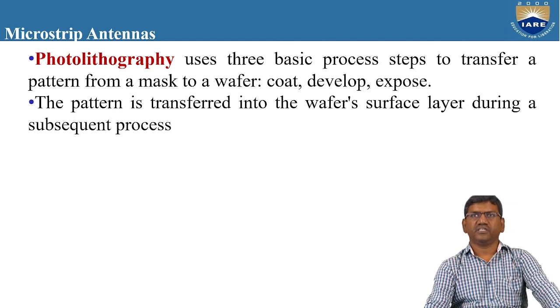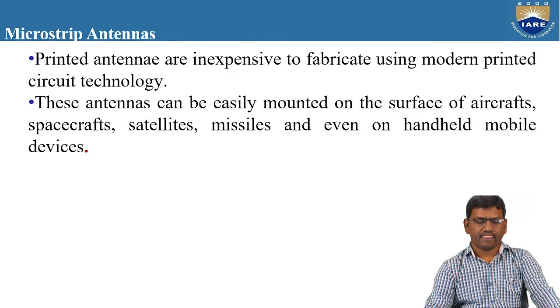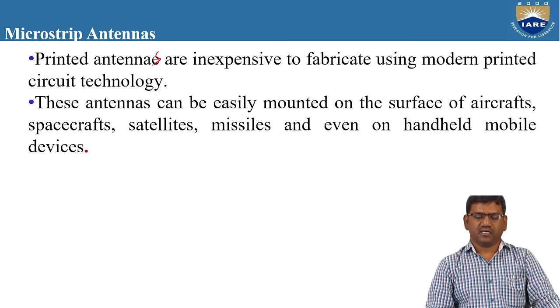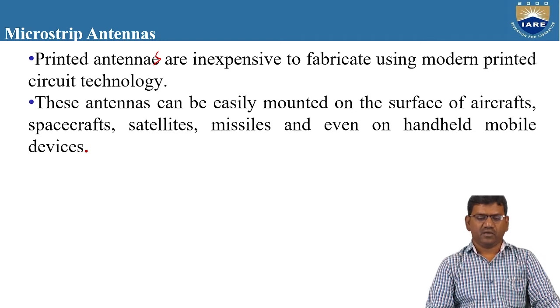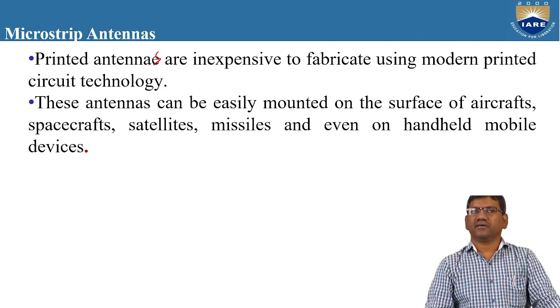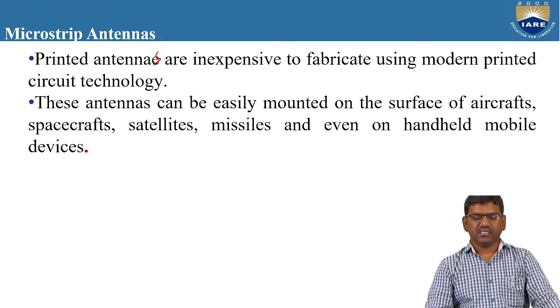The pattern is transferred into the wafer's surface layer during a subsequent process. So the printed antennas are inexpensive to fabricate using modern printed circuit technology. Right? So the cost to print the patch onto the circuit board is low due to the current printed circuit technology. These antennas can be easily mounted on the surface of aircrafts, spacecrafts, satellites, missiles, and even on